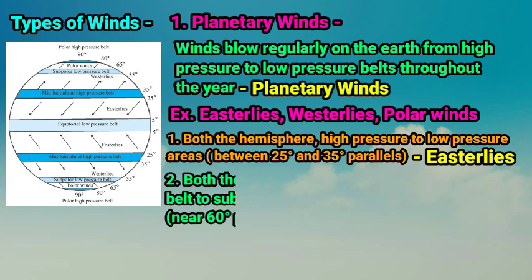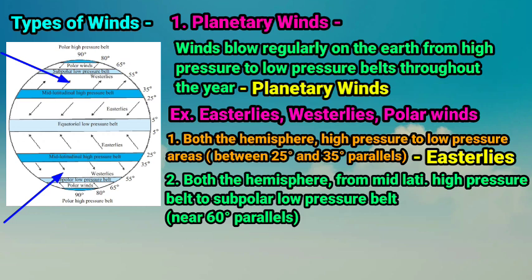Next, in both the hemispheres, winds blow from the mid-latitudinal high pressure belt to the subpolar low pressure belt, situated near 60° parallels. Their original direction is changed due to the rotation of the earth. In the southern hemisphere, these winds blow from the northwest to the southeast. In the northern hemisphere, they blow from the southwest to the northeast.